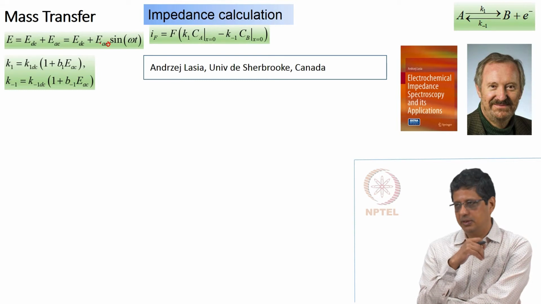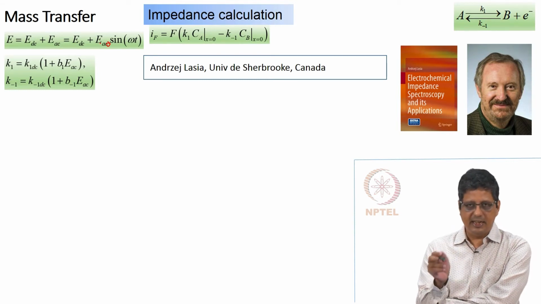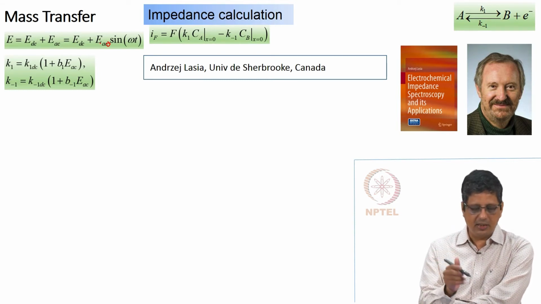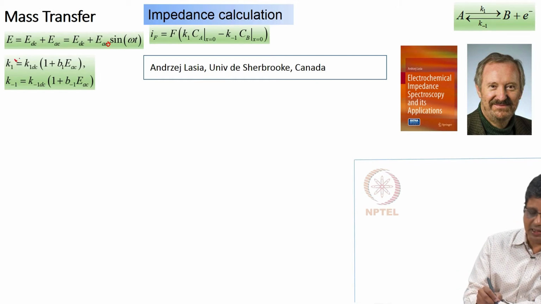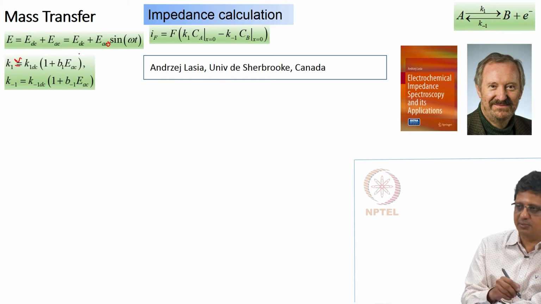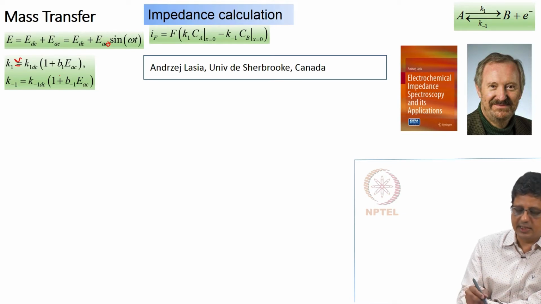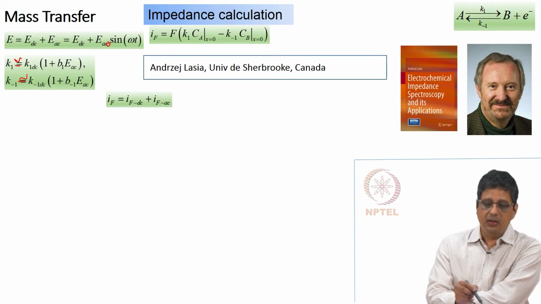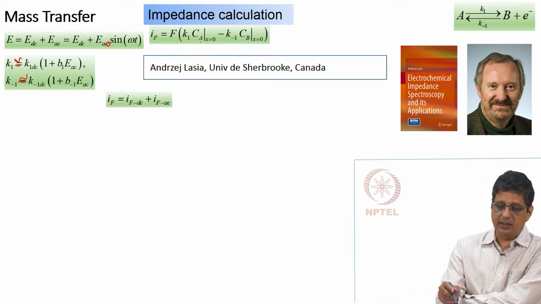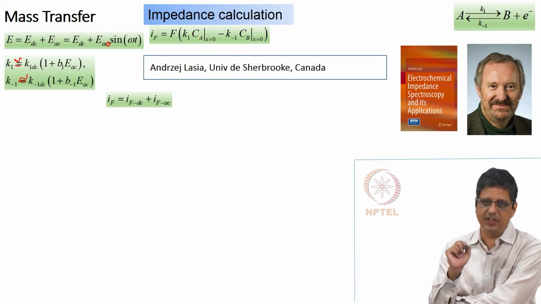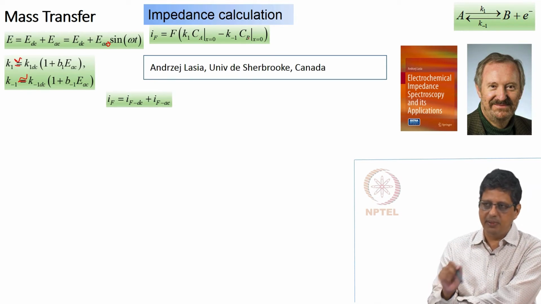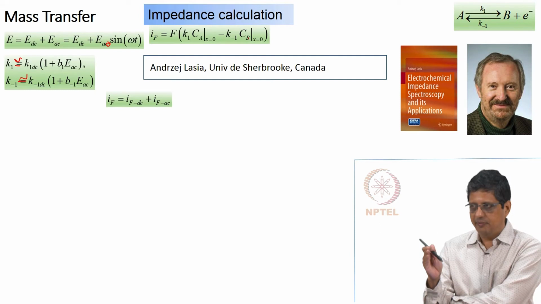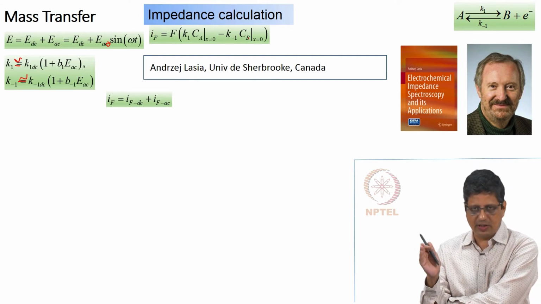Now, we know the standard process. We expand in Taylor series, truncate the higher order terms, and we say approximately, as long as EAC is small, or EAC0 is small, k1 can be approximated as k1DC plus B1 EAC, and k minus 1 can be approximated similarly. When we substitute here, the concentration of A will also show fluctuation, the concentration of B at the surface, within the boundary layer, everywhere will show fluctuation.